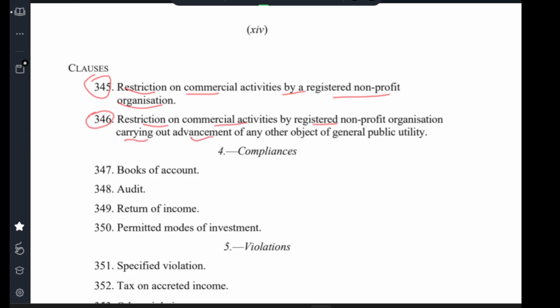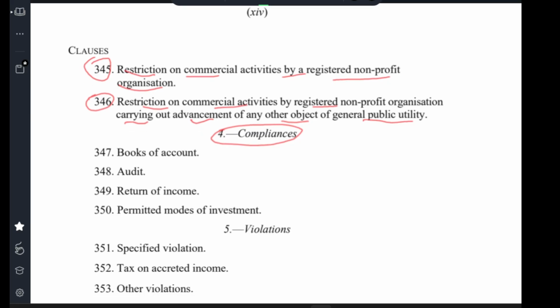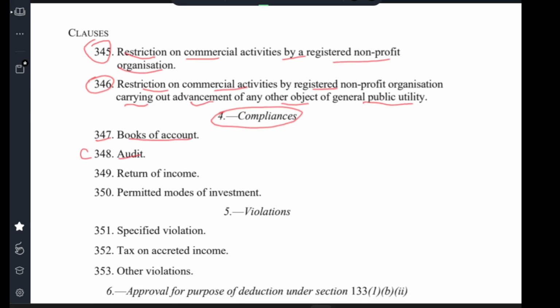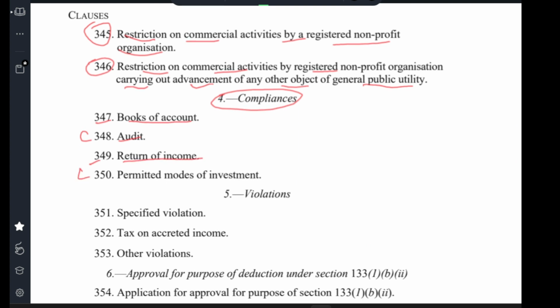Organization carried out advancement of any other object of general public utility. 4. Compliances. Clause 347 books of account. Clause 348 audit. Clause 349 return of income. Clause 350 permitted mode of investment. Clause 351 specified violation. Clause 352 tax on accreted income.